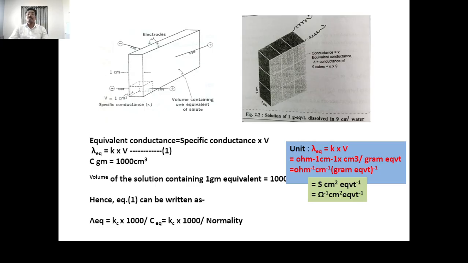And if we consider the conductance of this whole vessel, it is nothing but the equivalent conductance. Because equivalent conductance depends upon the amount of the solute dissolved in a solvent, that amount being equal to the gram equivalent weight. Specific conductance depends upon the volume of the solvent. The volume of the solvent required for specific conductance is 1 centimeter cube.